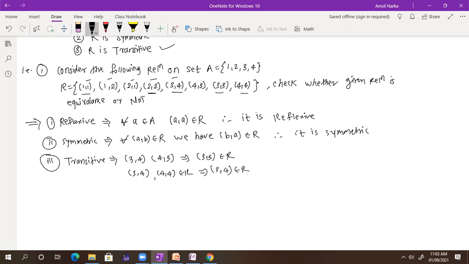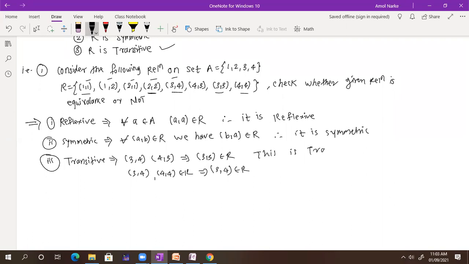Okay, we have, see now (4, 3) and 3 goes to 3. So (4, 3) should be there. We have (4, 3) here. Okay, and 4 goes to 3 and again 3 goes to 4. So (4, 4) is also there. Again (4, 4) and 4 goes to 3, so (4, 3) should be there. So (4, 3) is also there. So this is transitive.